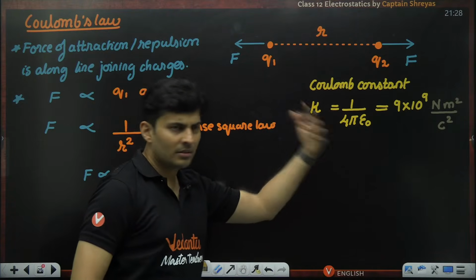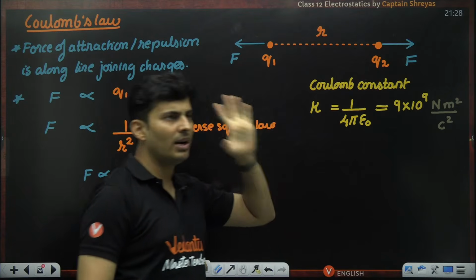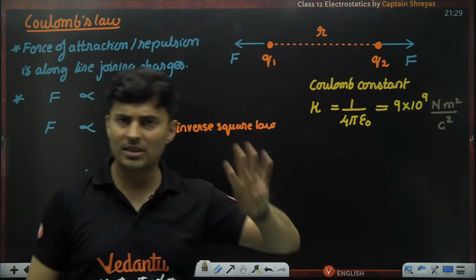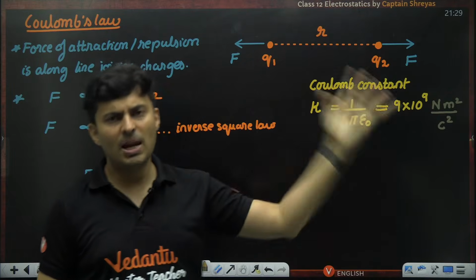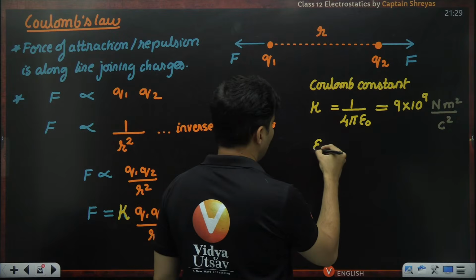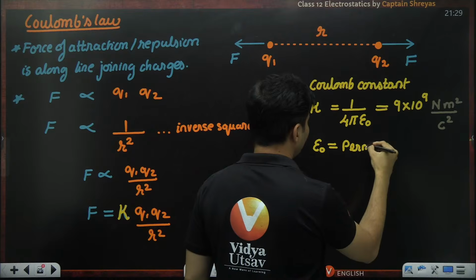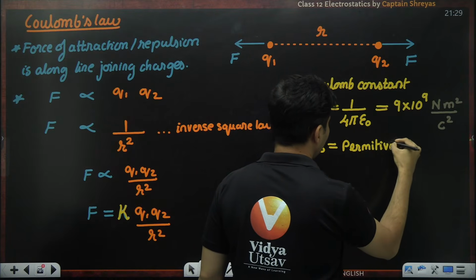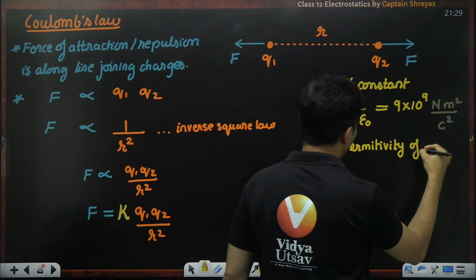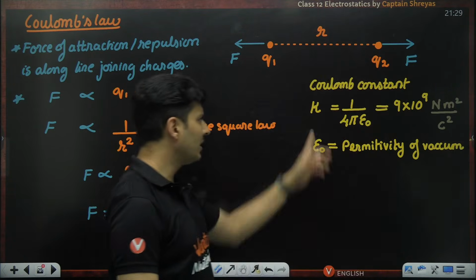What this number is and why it comes, you will understand in Gauss law. For now, just remember it is 1 by 4 pi epsilon naught. 4 is a constant, pi is a constant, and epsilon is also a constant, called the permittivity of vacuum or free space. You can easily find that value.